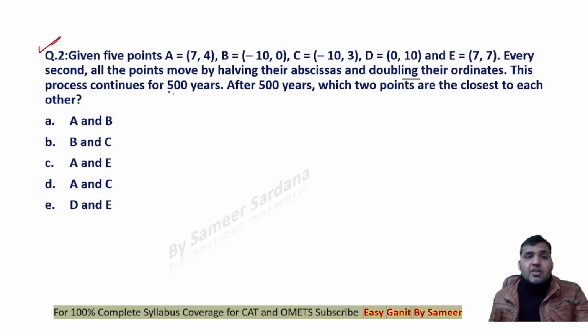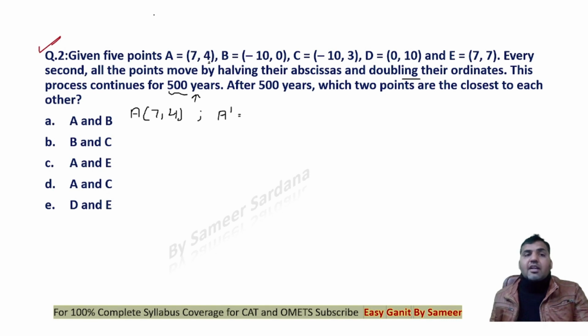This process continues for 500 years. Now there are so many seconds in 500 years. That means the abscissa of all these points gets halved an infinite number of times, and the ordinates get doubled an infinite number of times. So the coordinates of A are 7, 4. If the abscissa keeps on becoming half every second for 500 years, it will become half an infinite number of times, right?